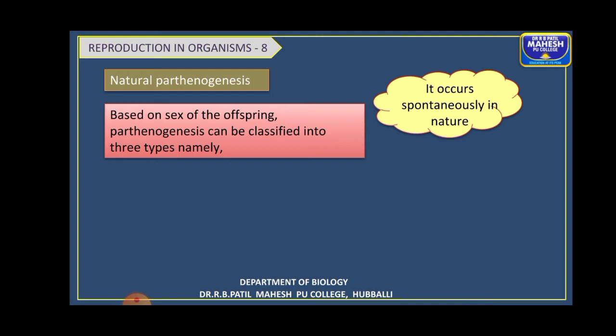Whereas artificial parthenogenesis is induced. It is found in many groups of organisms like annelids, mollusks, echinoderms, amphibians, and sometimes in mammals also. Parthenogenesis is induced, all this for commercial purposes. So coming back to the types of natural parthenogenesis.